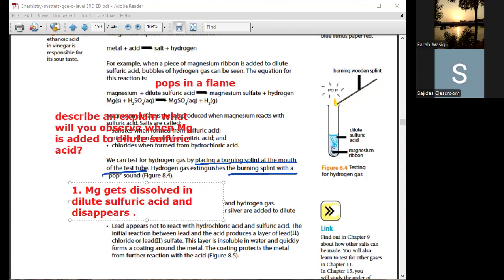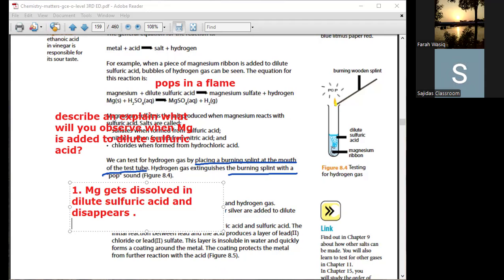Magnesium gets dissolved in dilute sulfuric acid and disappears after some time. What do you think the solution color will be? You have to say three things in the observation part. First of all, how the reaction takes place. Will there be any effervescence or sparkling liquid coming out, flashes, etc.? How does the solid disappear? Will it settle down at the bottom or disappear?